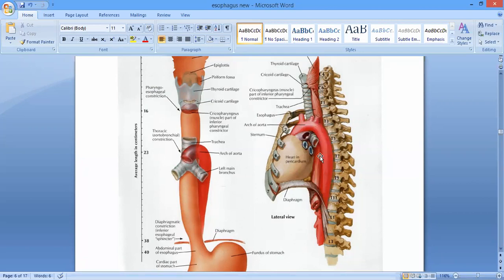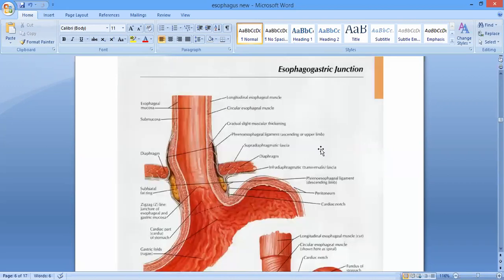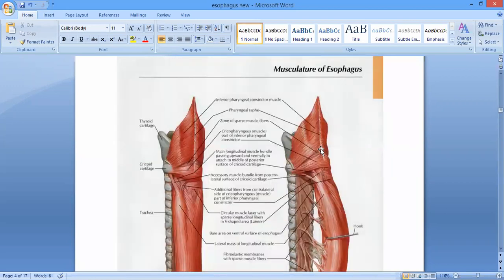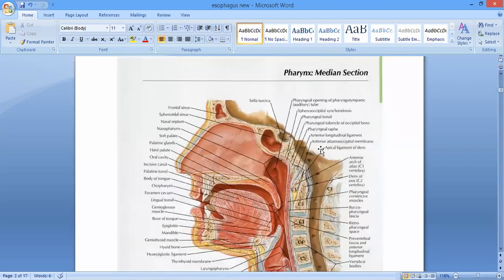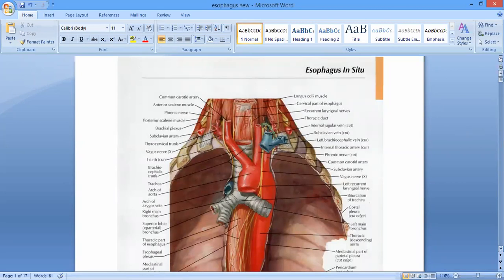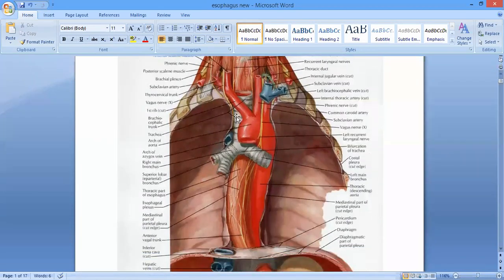Okay, so when it will enter into the thorax, I'll show you now. Here you can see when it will enter the thorax, passing behind the sternal notch, it will run downwards, a bit downwards and to the left. ठीक है? यहाँ पे इसका थोड़ा सा left lateral curvature होता है, right? It will run downwards and to the left through the superior mediastinum,